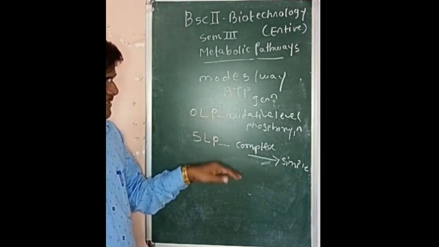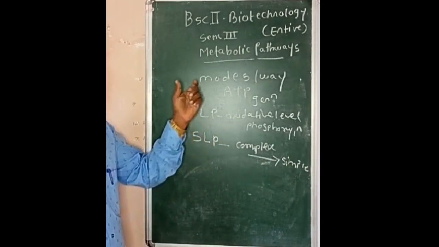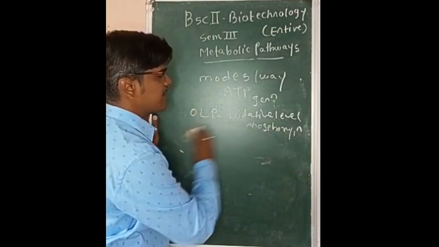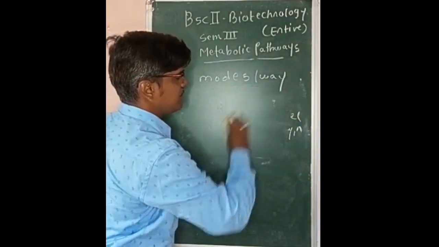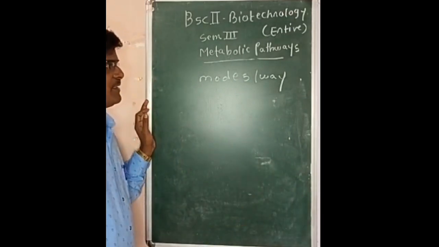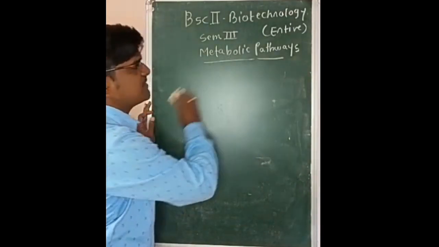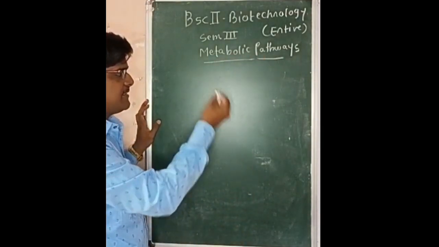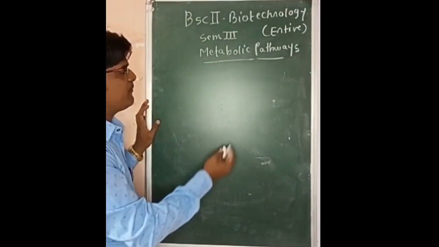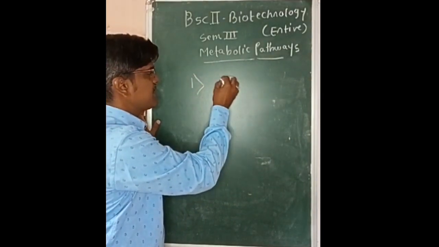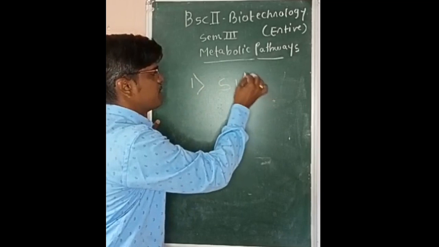Both are working at a time in the glycolysis. So there are different modes of ATP generation. The examples of the reactions we come across when we study this glycolysis pathway in detail, and other metabolic pathways like fatty acid oxidation and all these things. Before going to the glycolysis in detail, reactions of preparatory and payoff phase, let me explain the mode of ATP generation via substrate level phosphorylation.